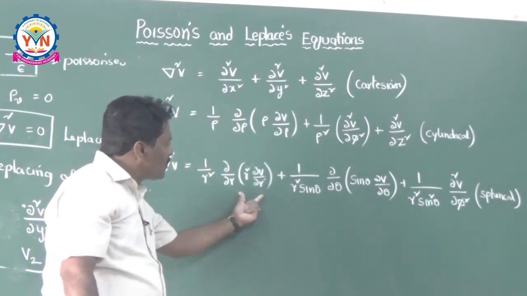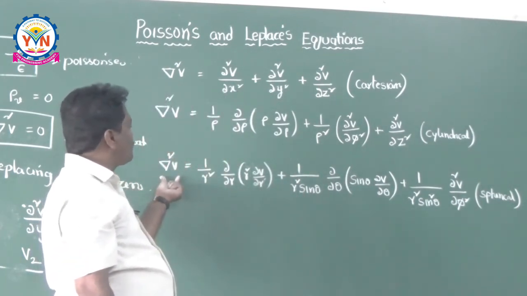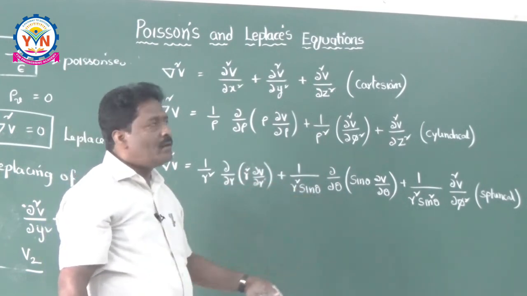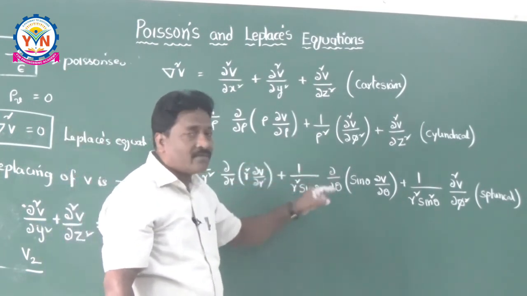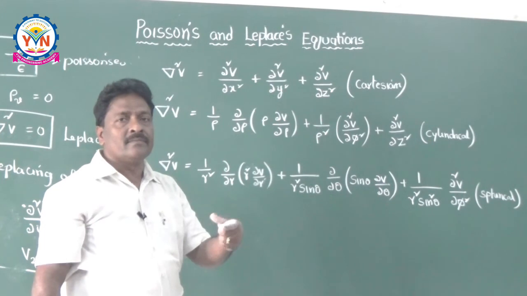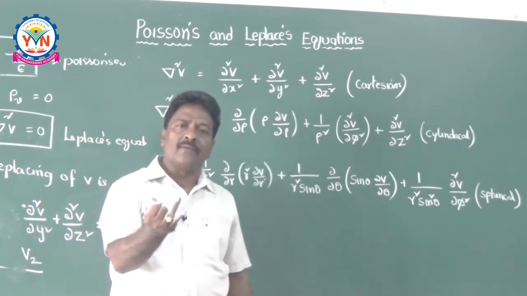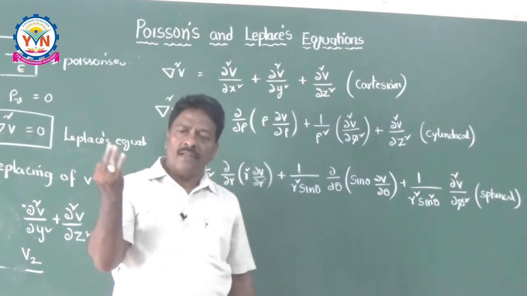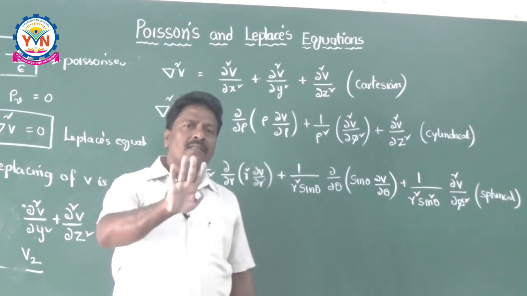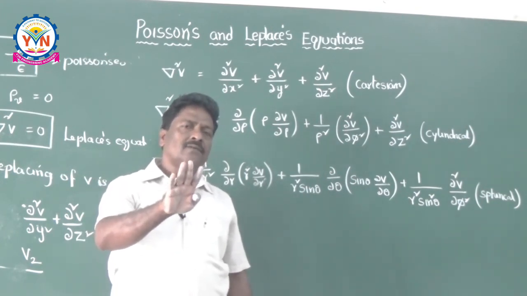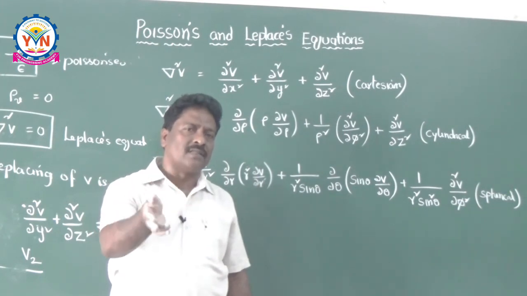And in the spherical coordinate system, del square V is expressed in r, theta, phi. Of course these formulas are not required at this moment, but try to understand that for divergence, for curl, for gradient, for the Laplacian operator, all these things should be expressed in all other coordinate systems.